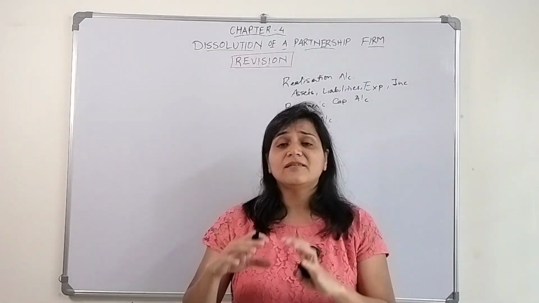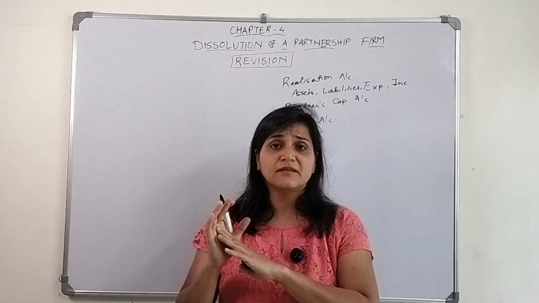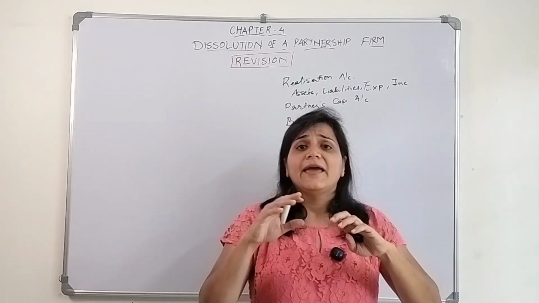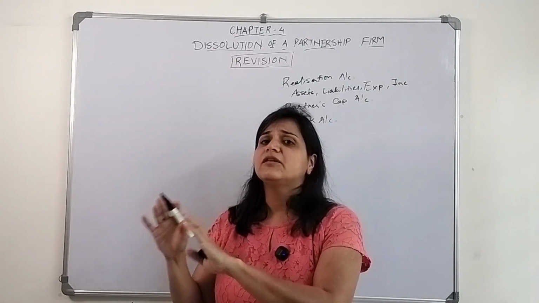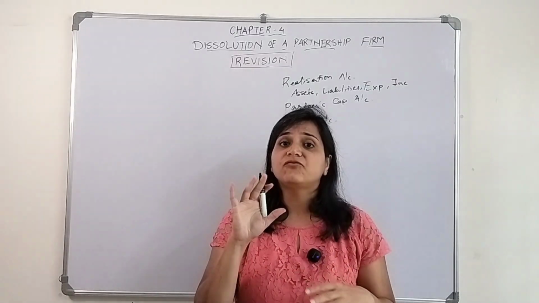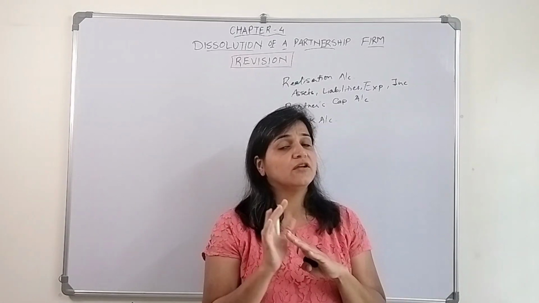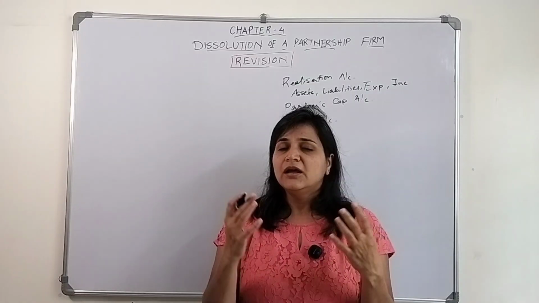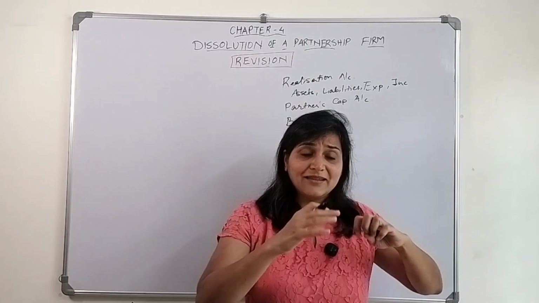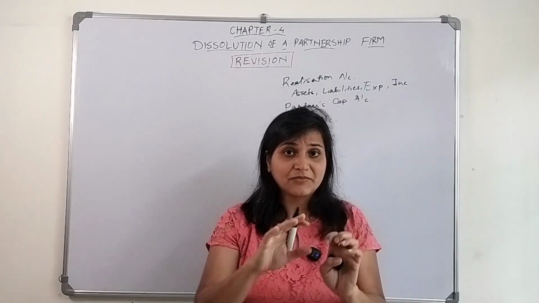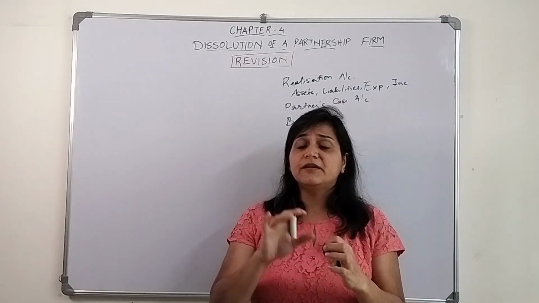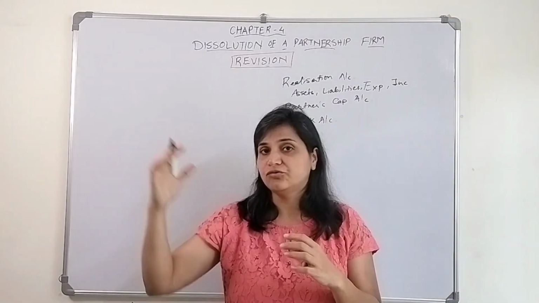The reserves and surplus will get transferred to the partners' capital account. So the general reserve, workmen compensation fund, any kind of reserves and surpluses, they will get transferred to the partners' capital account. And one asset, that is fictitious assets, will also get transferred to the partners' capital account. Now you will be like, what are fictitious assets? Fictitious assets are this: they have incurred the expenses, but they believe that the benefit of these expenses they will get for the future 2 to 3 years.